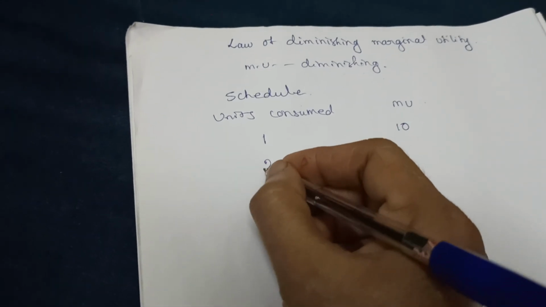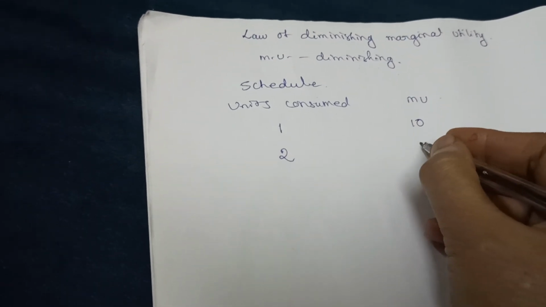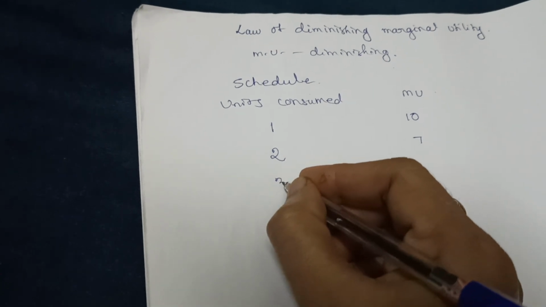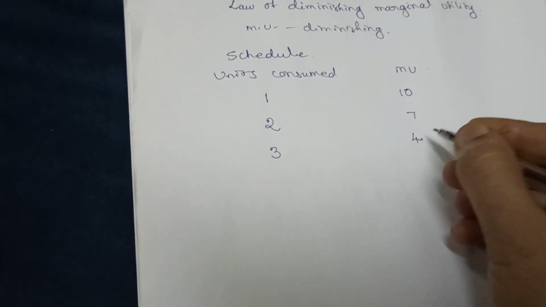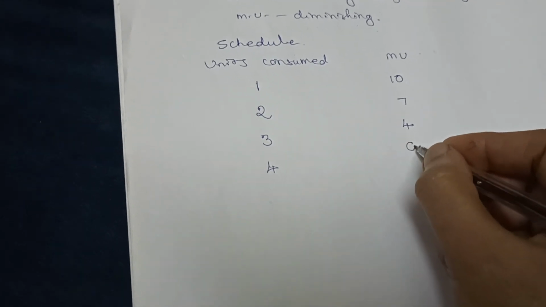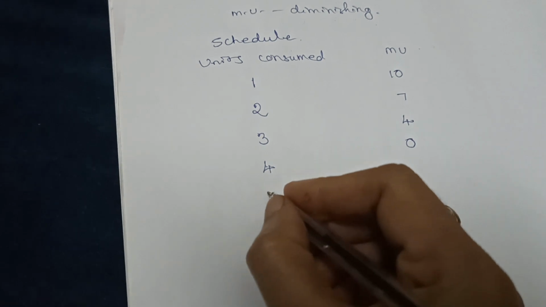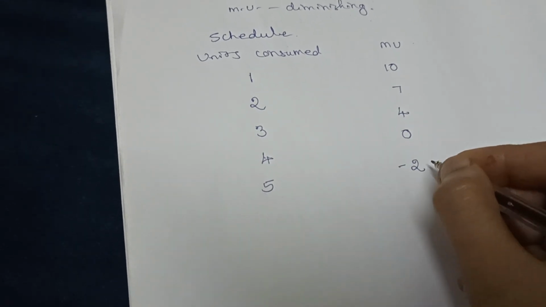When he consumes the second unit, he gets less than 10, for example 7. The third unit gives him satisfaction equal to 4 utils. And the fourth unit, he gets 0 satisfaction. And the fifth unit, he gets minus 2.